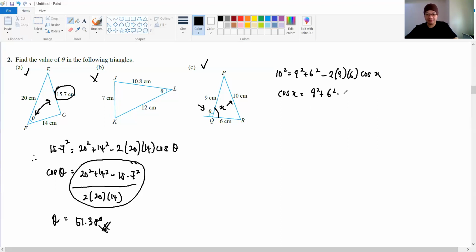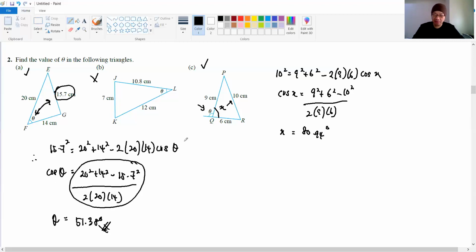As usual, cut and paste and over the same thing, repeat again and then find the X value. Okay, so 9 squared plus 6 squared minus 10 squared, equals, over 2 times 9 times 6, equals, and then shift cos answer. Then your answer will be 80.94 degrees.